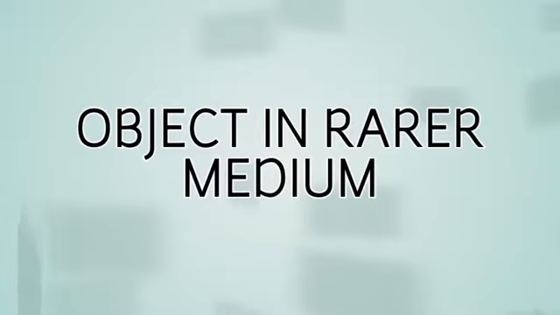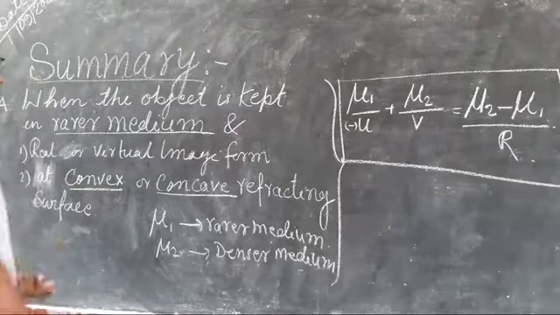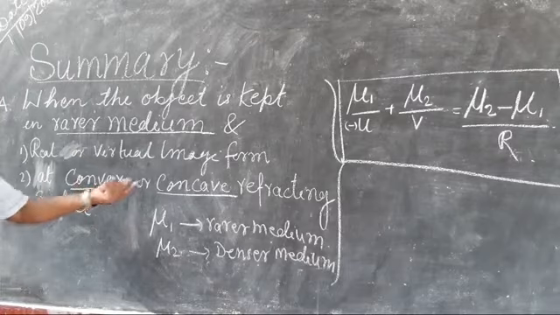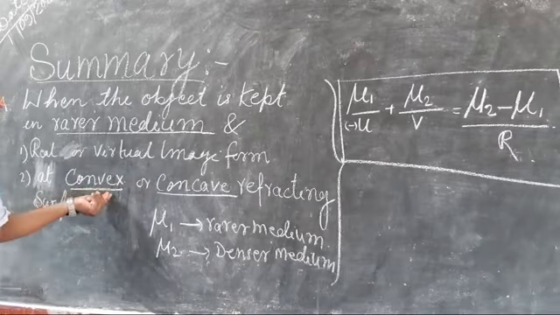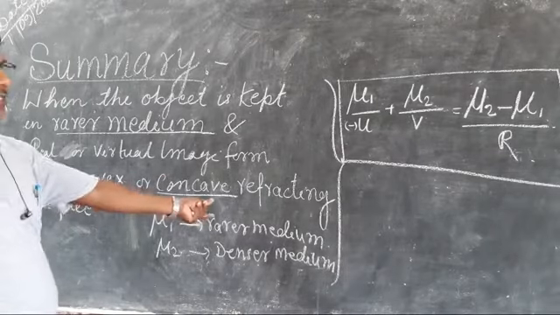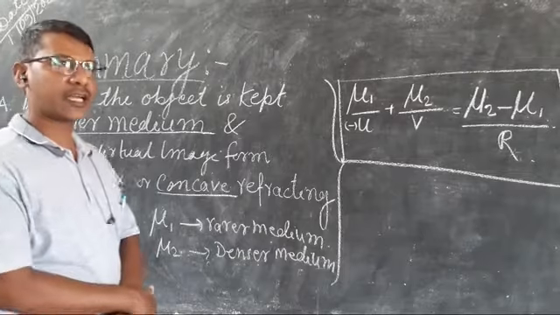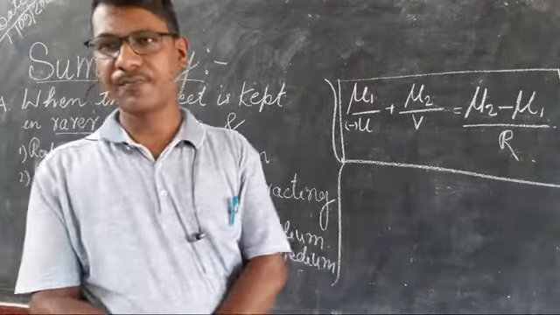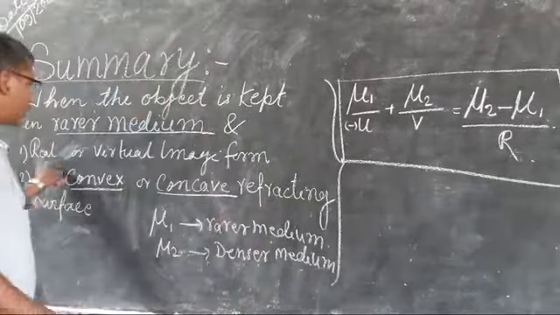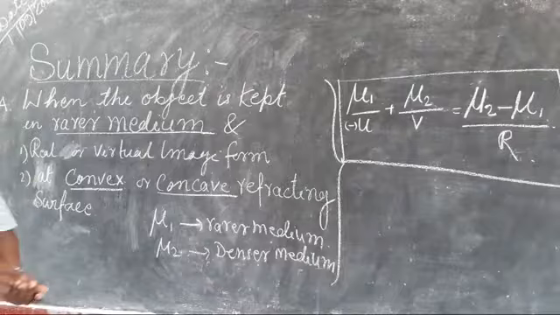That is, when the object is very near to the pole, then the concave mirror and convex lens both form a virtual image. And for a convex mirror and concave lens, in none of the cases it forms the real image. So you should recall this, the position.